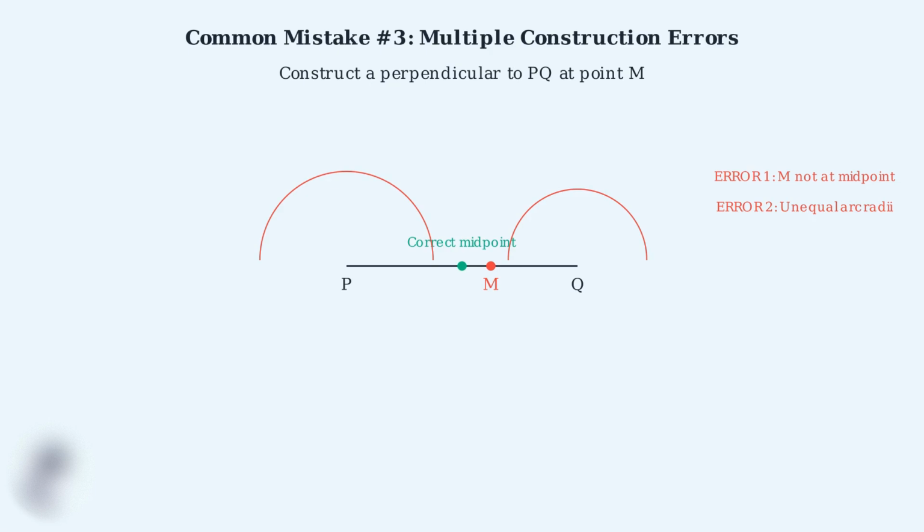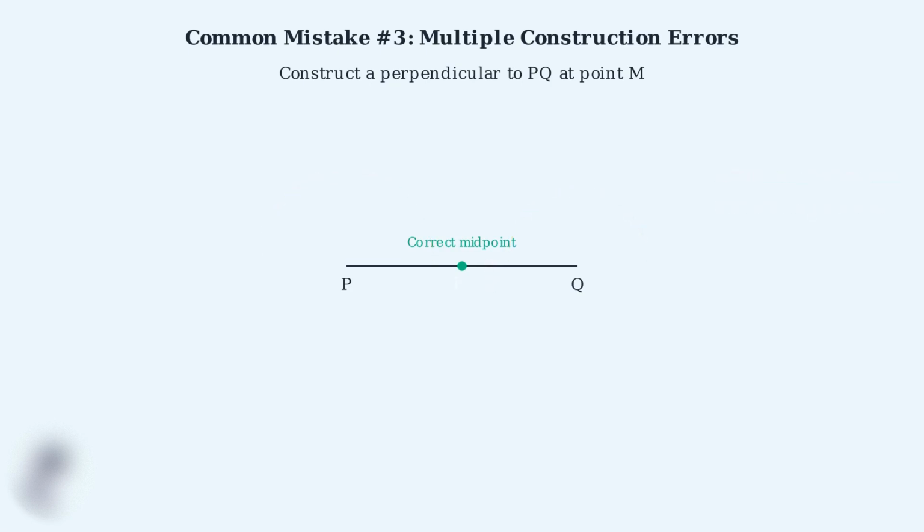Now let's examine a more complex scenario with multiple errors in perpendicular line construction. This student makes several mistakes that compound the problem. Error number 1, point M is not at the midpoint of PQ. For a perpendicular bisector, M should be exactly halfway between P and Q. Error number 2, the student uses unequal arc radii from points P and Q. This creates intersection points that won't form a true perpendicular.